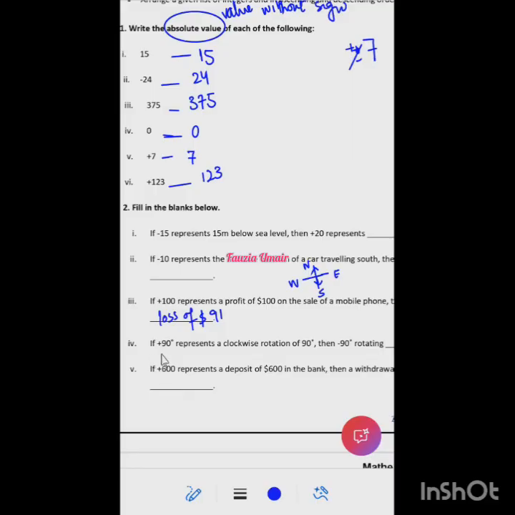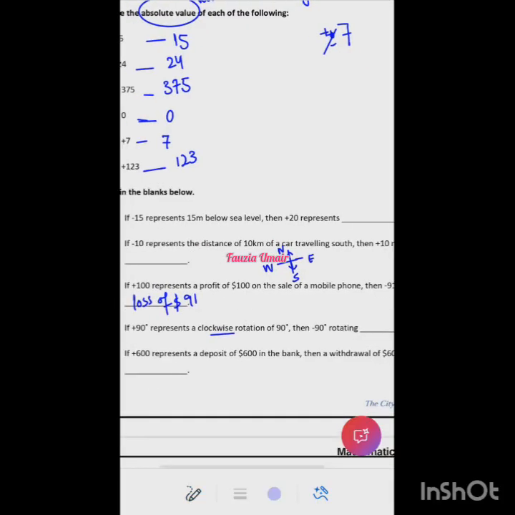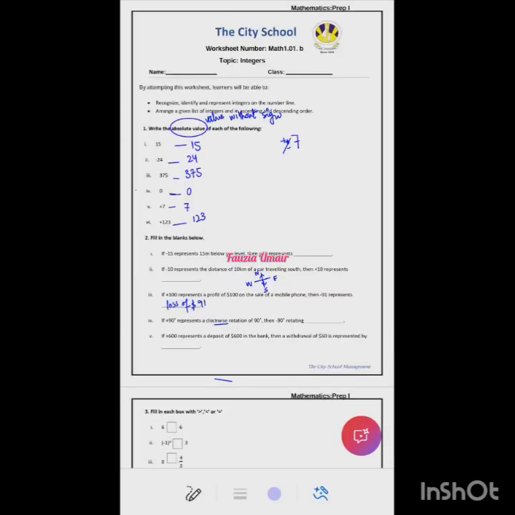Then, second last, plus 90 degrees represents clockwise rotation, so minus 90 degrees is anti-clockwise rotation. So if plus 600 represents a deposit of $600, then a withdrawal of $60 is represented by...